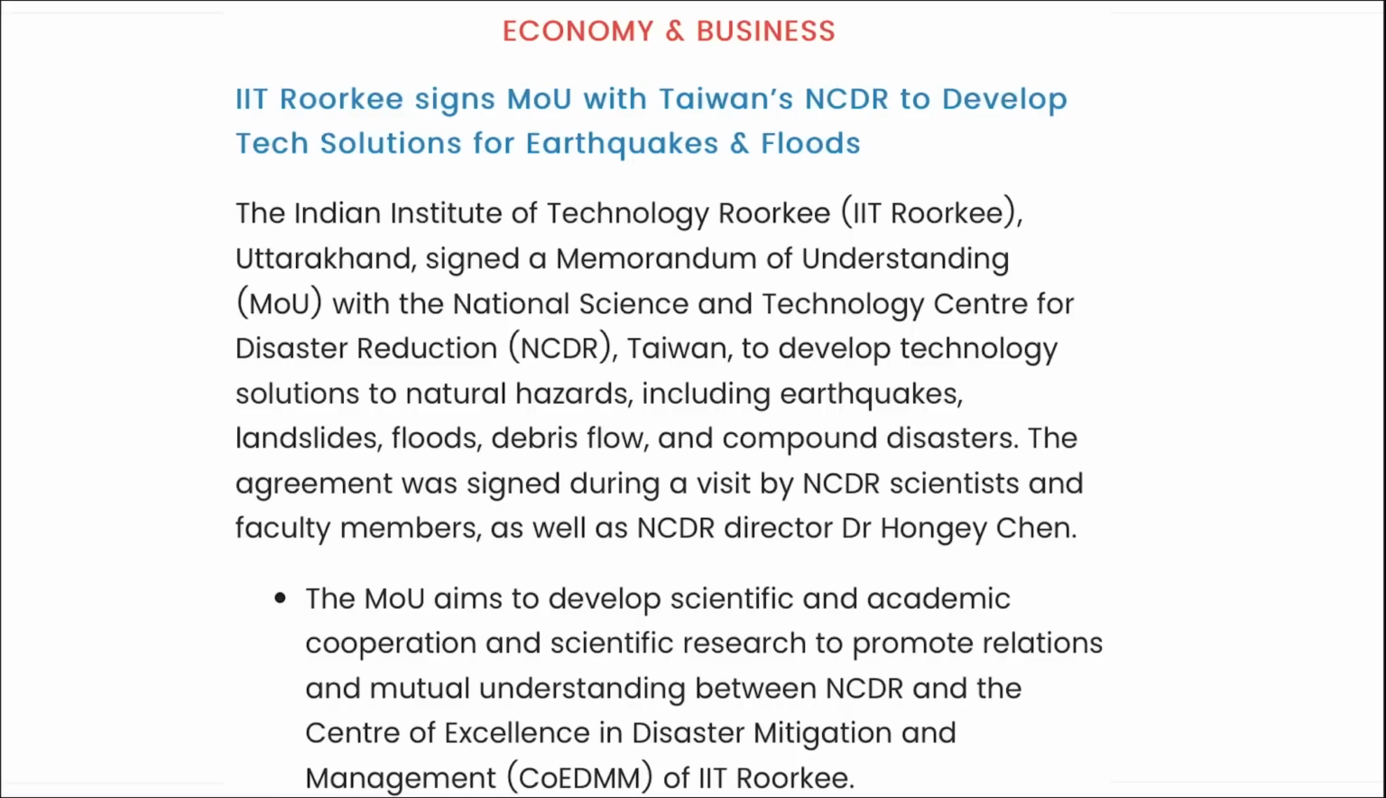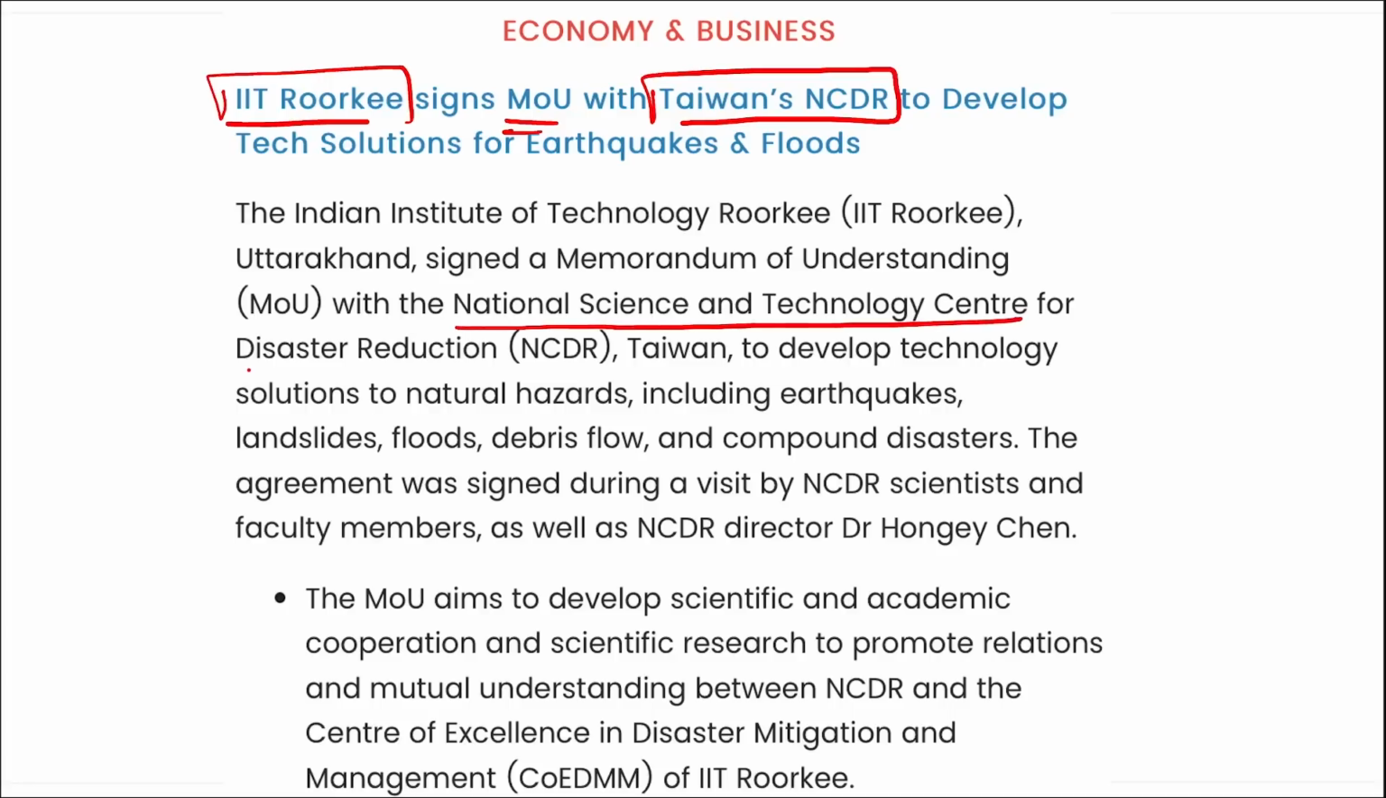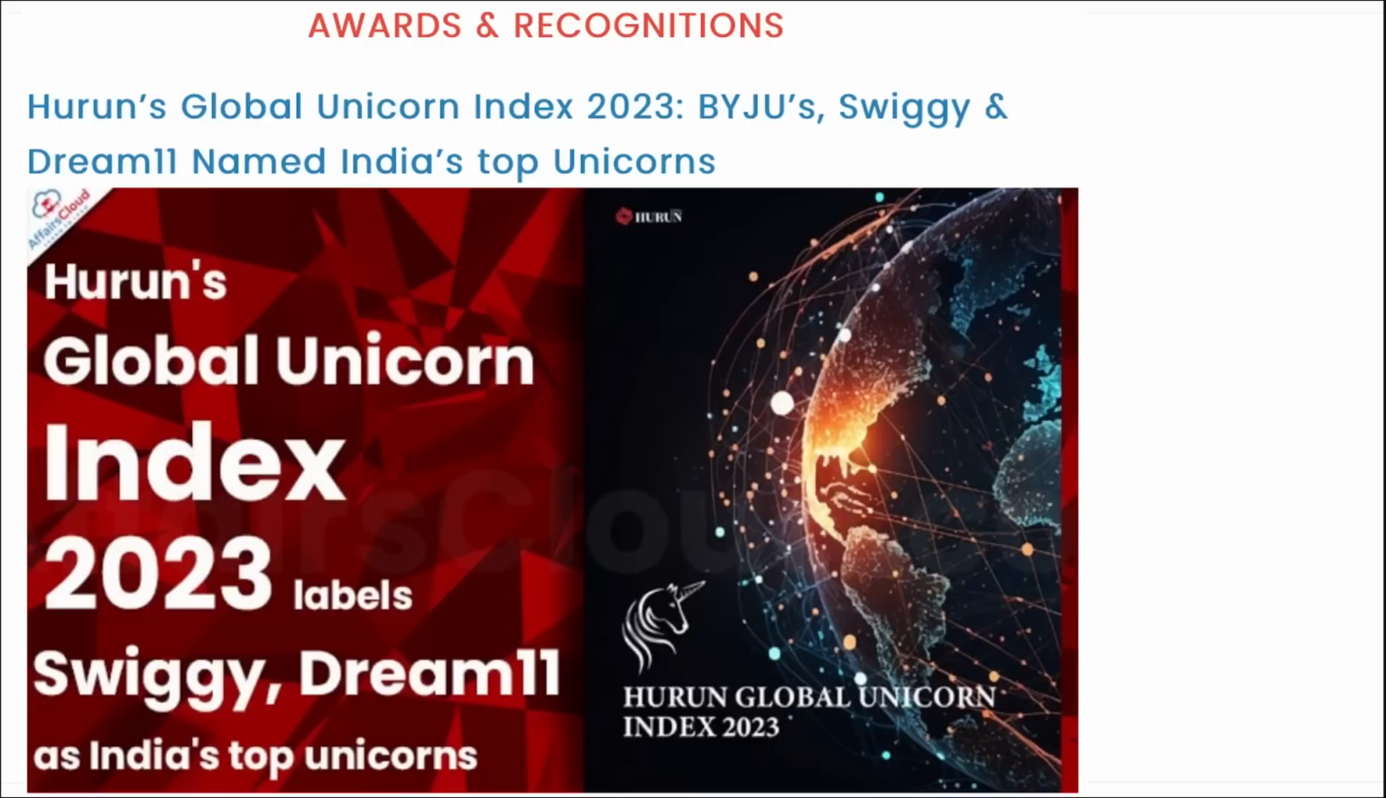Moving on, you have to remember IIT Roorkee and they signed an MOU with Taiwan's NCDR, and NCDR is your National Science and Technology Center for Disaster Reduction. Moving on, next is awards and recognition.